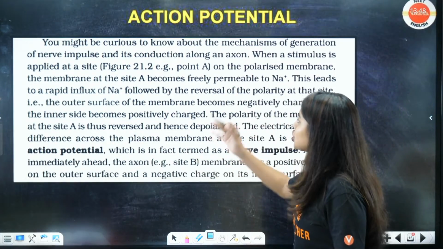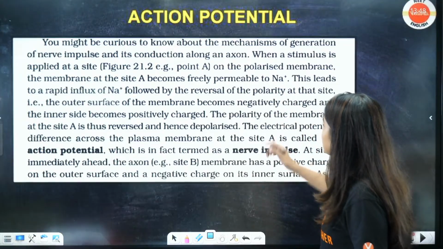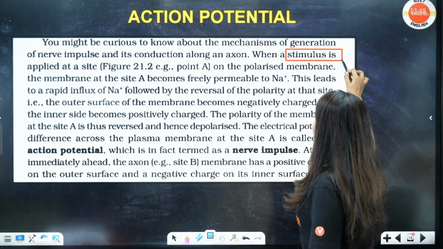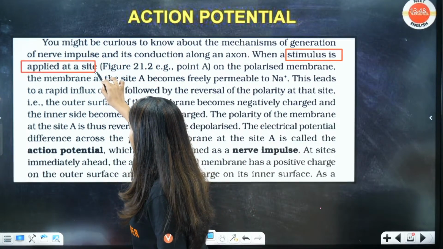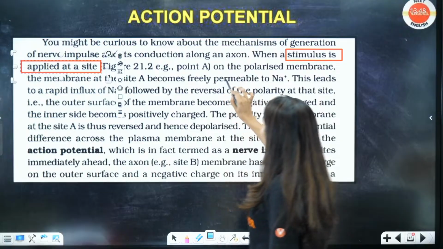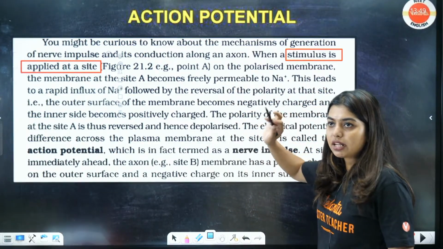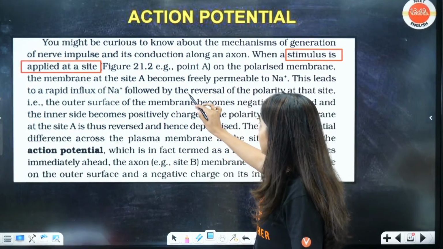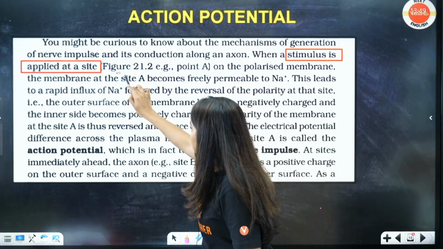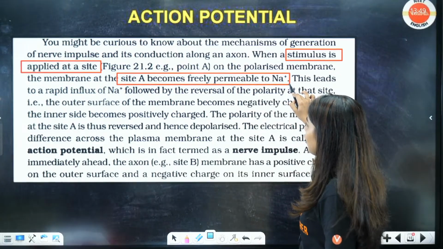and its conduction along an axon. When a stimulus is applied at a site on the polarized membrane, polarized membrane means minus 70 mV, the membrane at the site A becomes freely permeable. Very important. The site A becomes freely permeable for sodium.